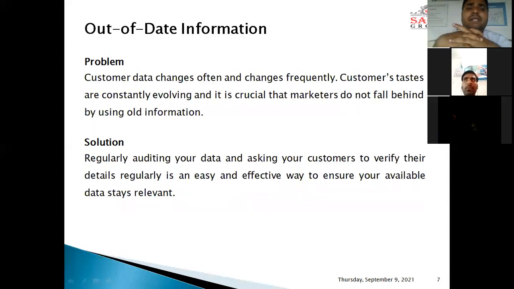The next problem is out-of-date information. Customer data changes often and frequently. Customers' tastes are constantly evolving, and it is crucial that marketers don't fall behind by using old information. Solution: regularly auditing your data and asking your customers to verify their details regularly is an easy and effective way to ensure your available data stays relevant.